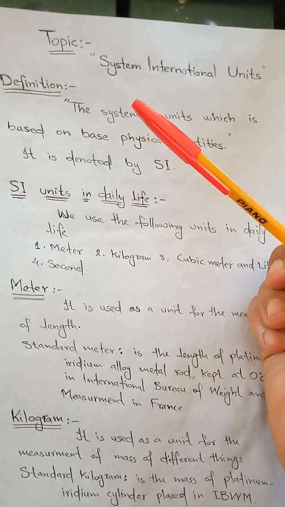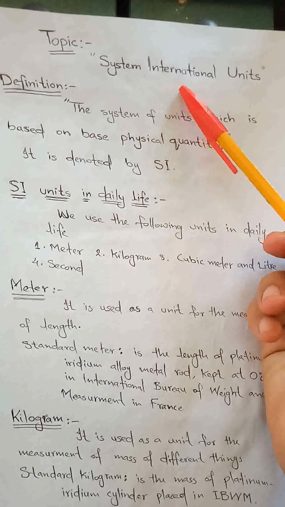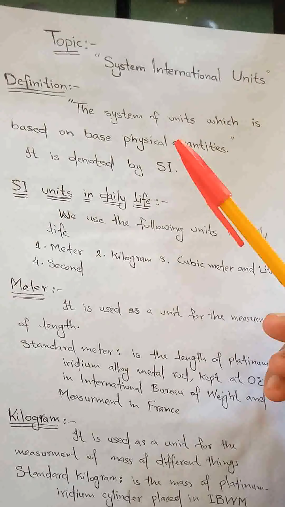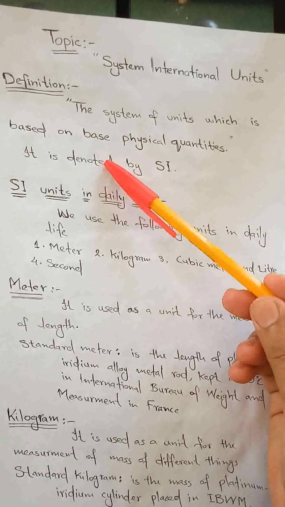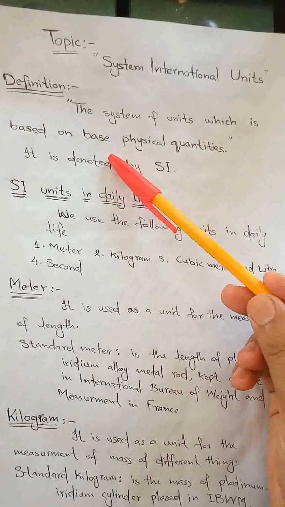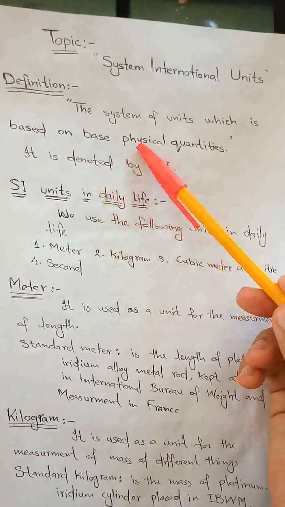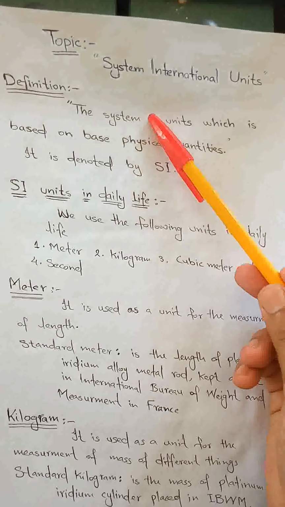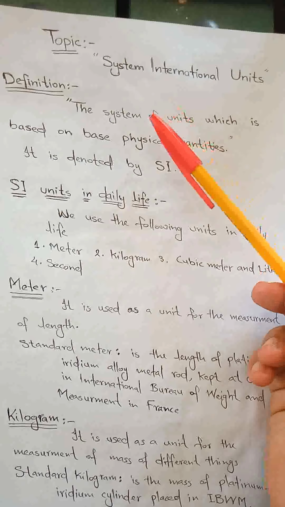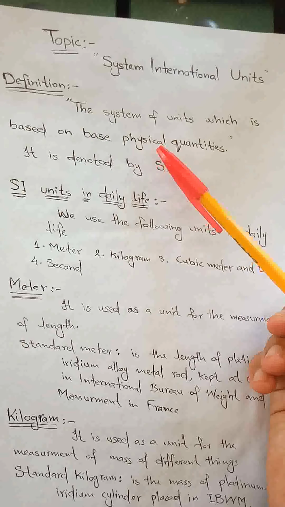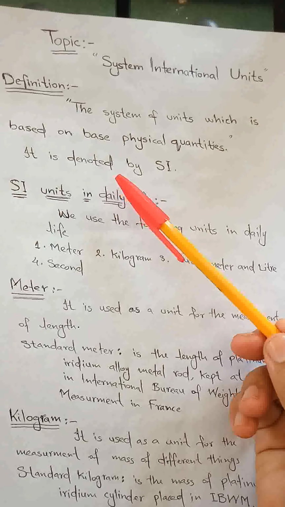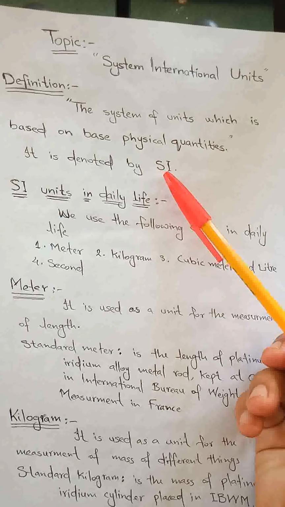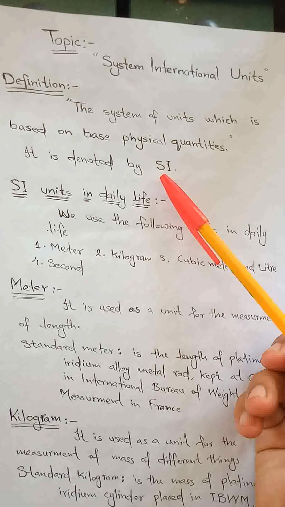Now, coming to the definition of the System International Unit, we can define the system as the system of unit which is based on base physical quantities. Actually this System International Unit is based on the base physical quantity, and we can denote this System International simply by SI. S means system, I stands for international.